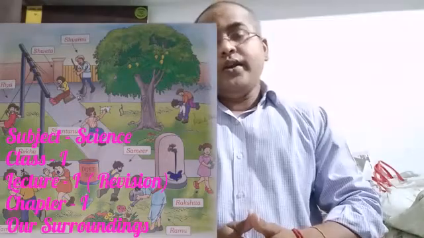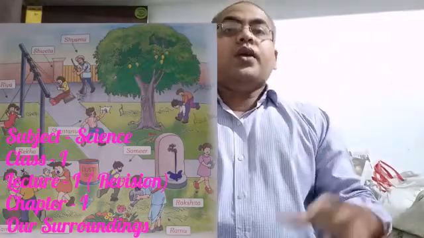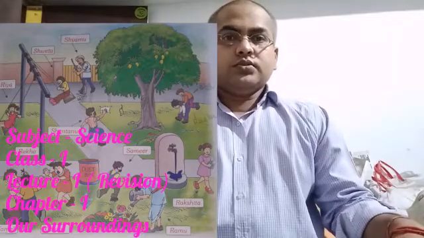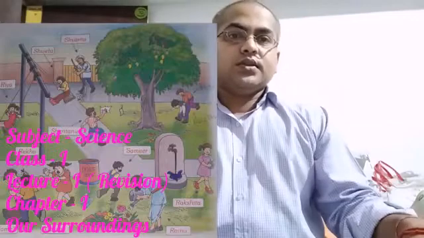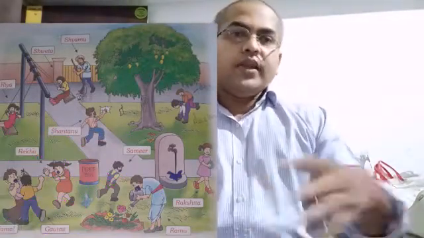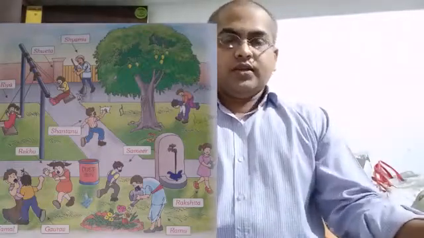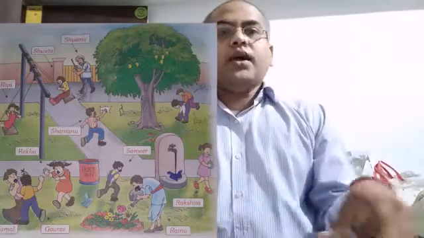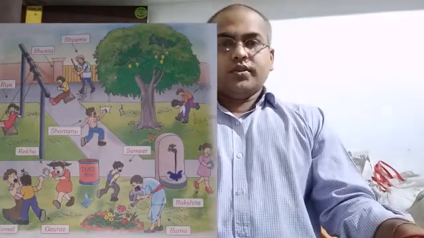We had already discussed the area where we live, that is our house, our school, the road through which we pass, the playground where we play, and all the areas, all the places where we go in our day-to-day life. All these things and areas form our surroundings.